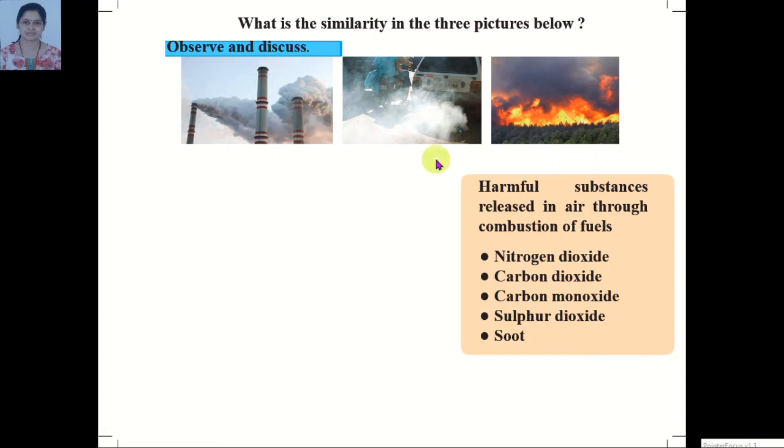Due to air pollution, harmful substances are released in the air through combustion of fuel. Now, which gases are released? Nitrogen dioxide, carbon monoxide, sulfur dioxide and soot. These are all harmful substances.